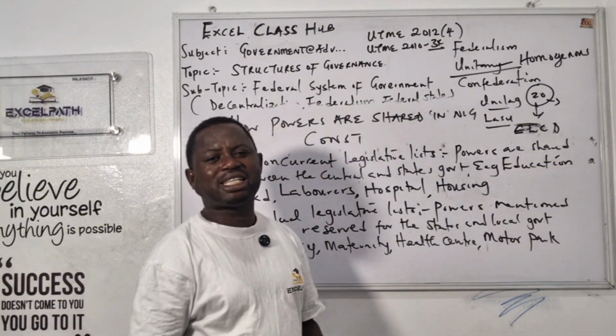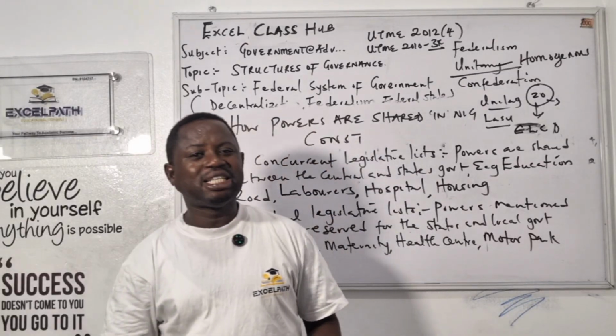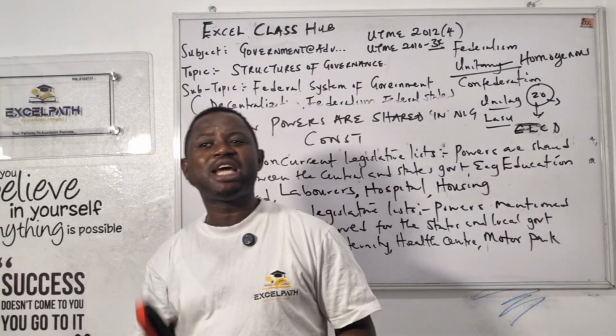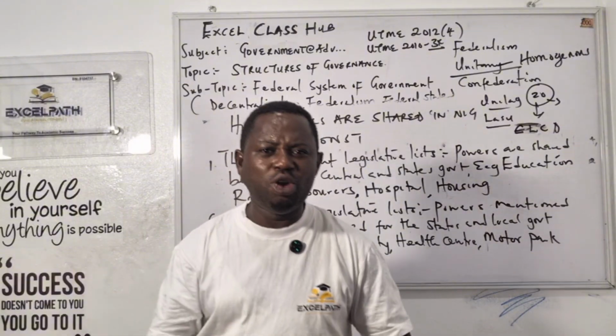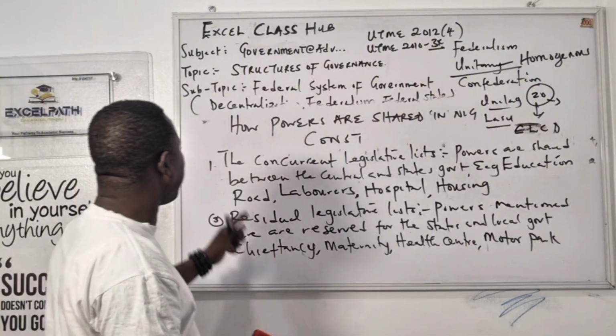Motor park. There's something I mentioned last class. Local government don't share power. That's why I said they delegate power to them. And the power given to local government is called by what? By law. So these are the three ways our powers are shared.